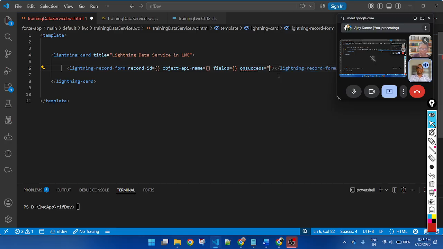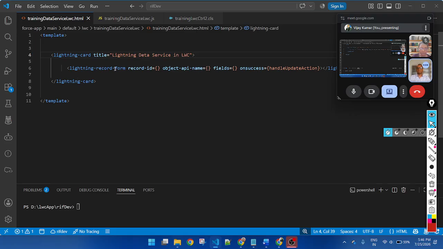These are the attributes: onsuccess, and pass handleAction. These attributes are mandatory. I have not created any input for first name or last name.